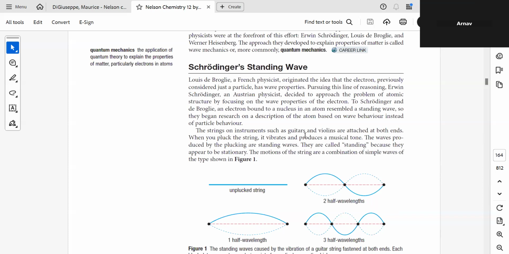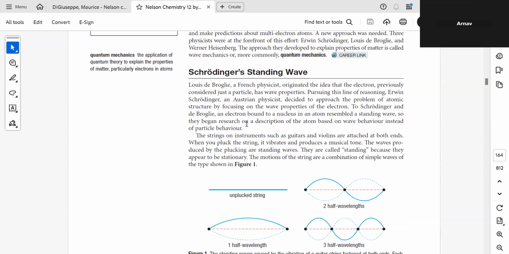Okay, so now what de Broglie said was any particle, any moving object in the universe can behave like a wave. The problem with the larger particle is that their mass is huge, and because their mass is huge, their wavelength is so small that it is negligible. But an electron is a particle which has mass so small that it has a wavelength which is recordable.